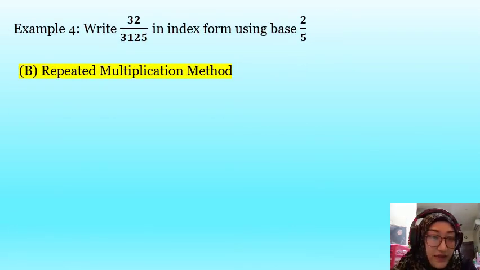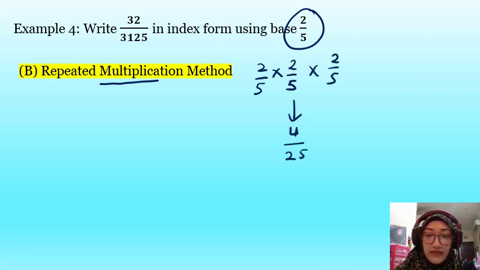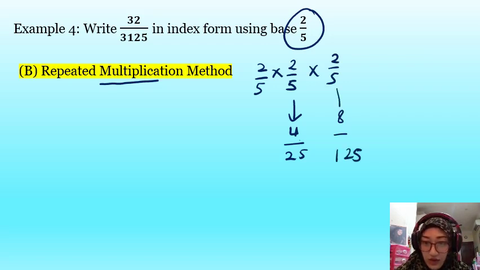Okay, for the B method, the repeated multiplication method, this one is easier for the fraction. So you take the base of the fraction, 2 over 5, and then you multiply it with itself. So 2 times 2 is 4, 5 times 5 is 25, and then you multiply again with itself. So 4 times 2 is 8, and 25 times 5 is 125.